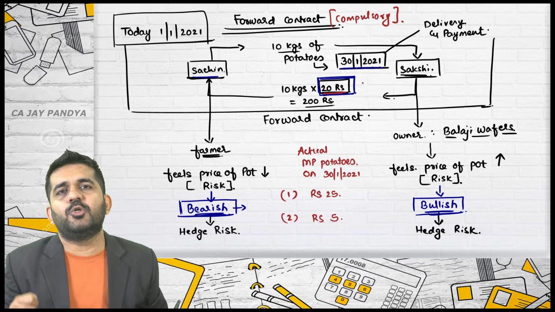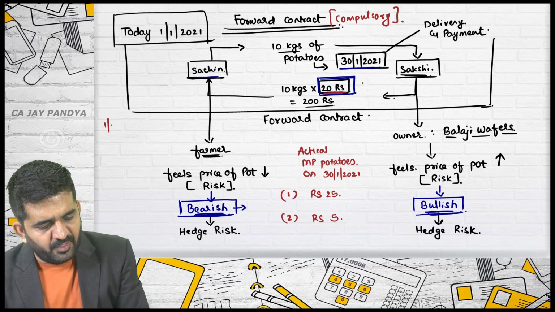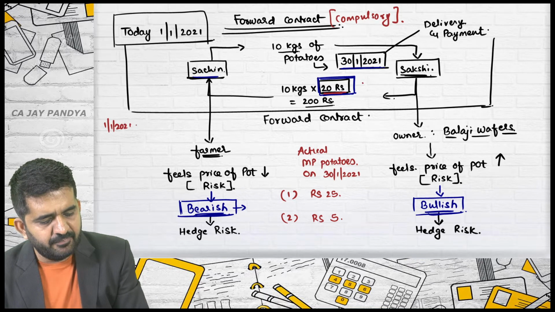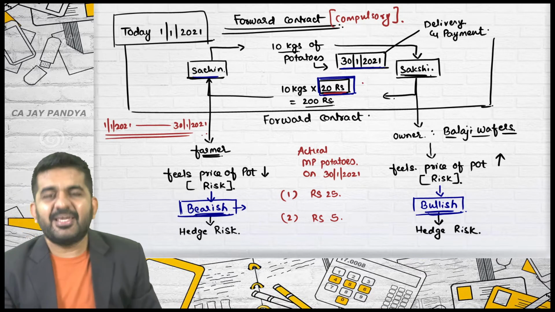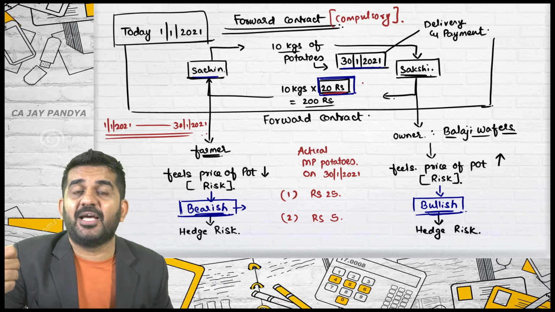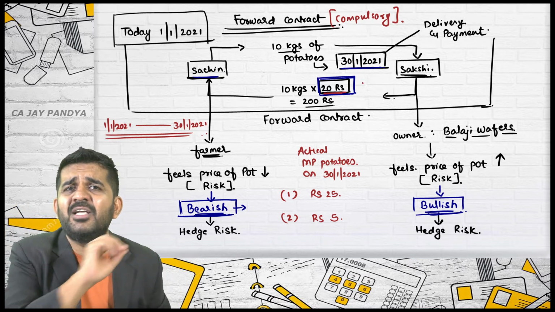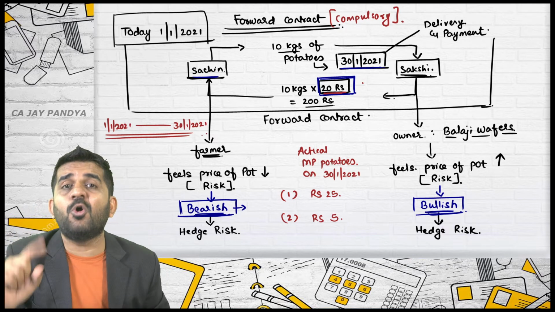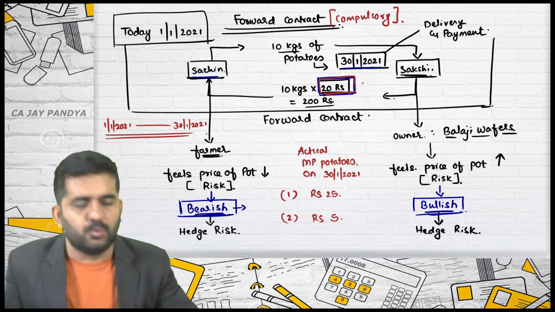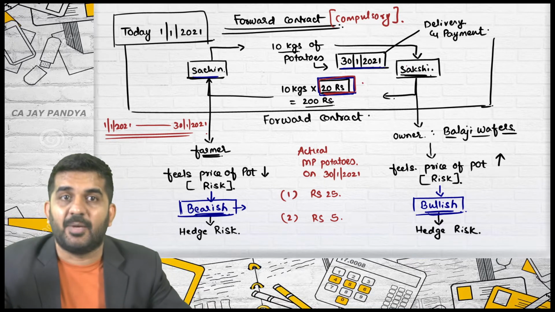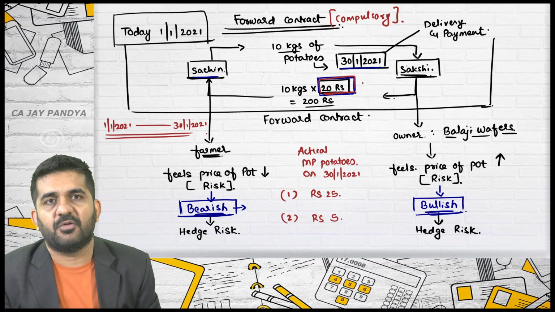This contract is to see that for these 30 days from 1/1/2021 to 30th January 2021, can you tell me who will be watching daily price of potatoes? Sachin or Sakshi? Believe me, the answer is no one. No one is concerned about the price of potatoes, because whether the price goes up or goes down, they are going to get potatoes. That is, Sakshi is going to get potatoes at 20 and Sachin is going to sell it at 20 rupees irrespective of market price of the potato.